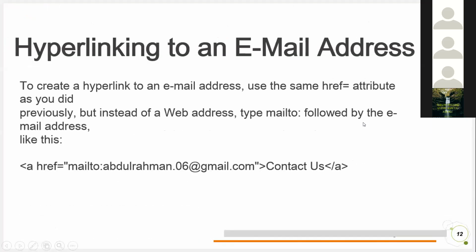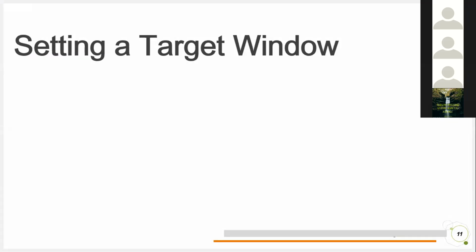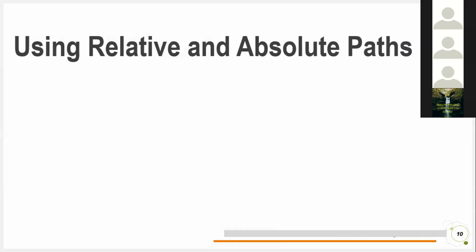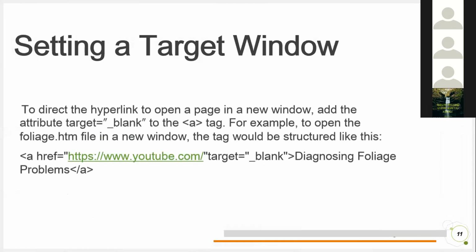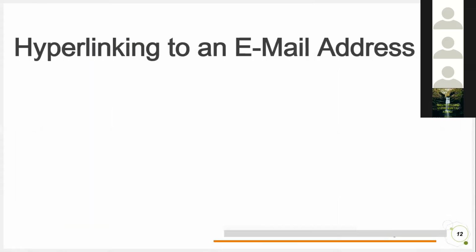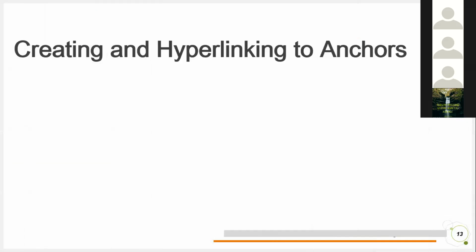So is everyone clear till now about href and styles also? Is there any doubt? Should I move ahead? Okay, you can see, right? The target attribute is used because you want to open it in another tab, so use that.